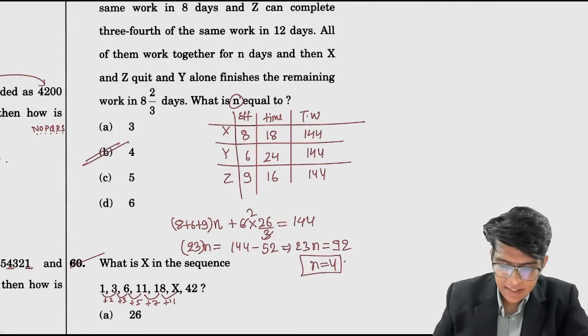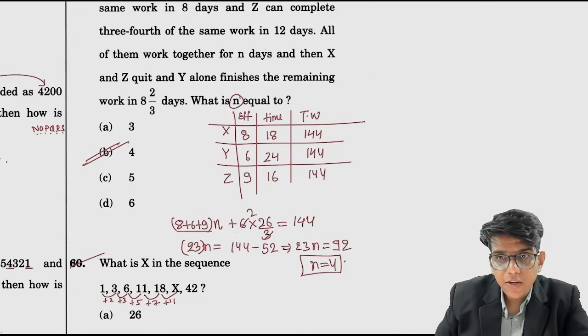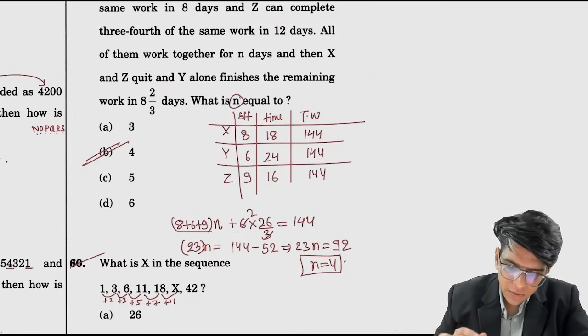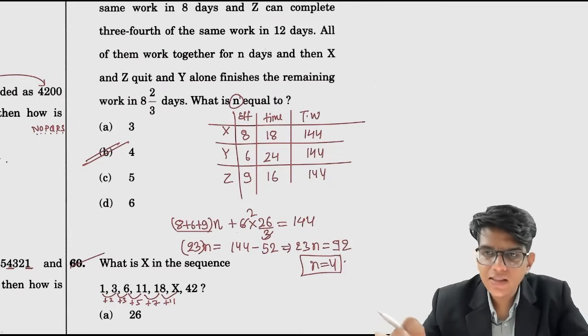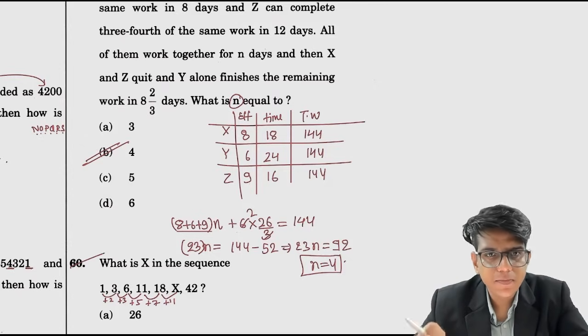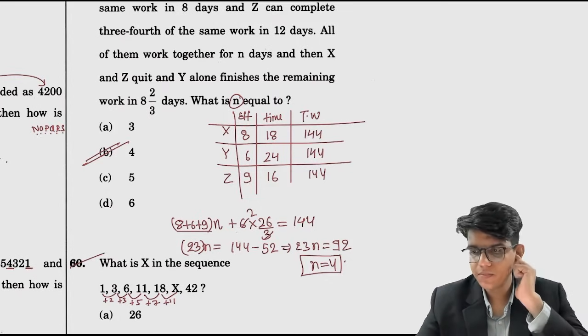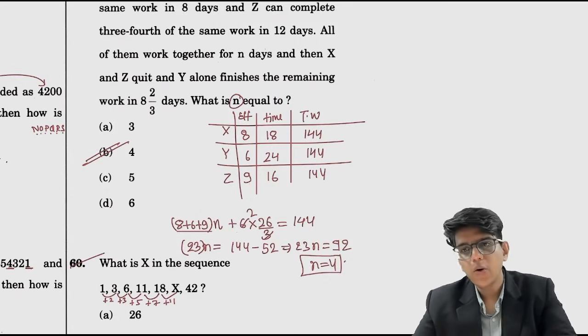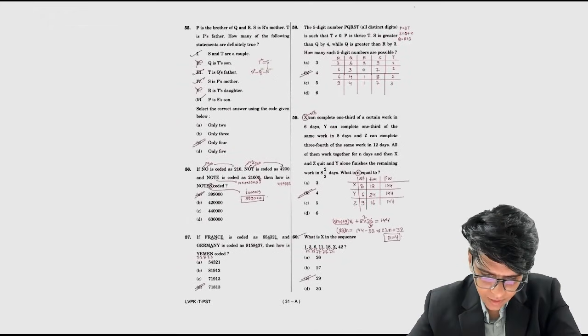किया क्या है? Let's see. For the complete unit of work done by all three into n plus for the remaining 8 2/3 days y was working alone, that has to amount for the total work. Total work we have taken as 144 units. तो ये हमारा आंसर हो गया. ओके, डन.